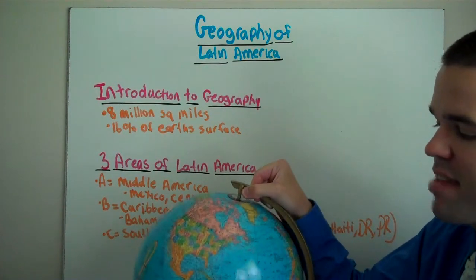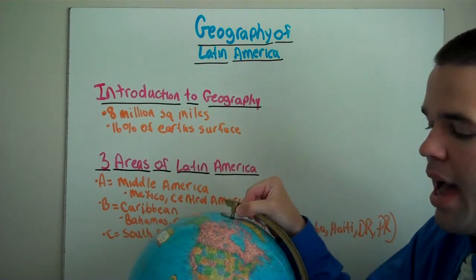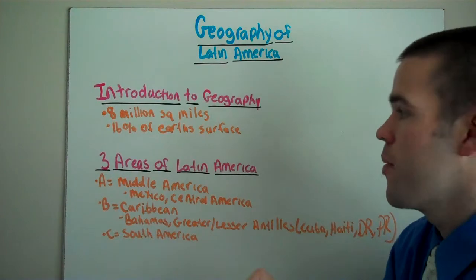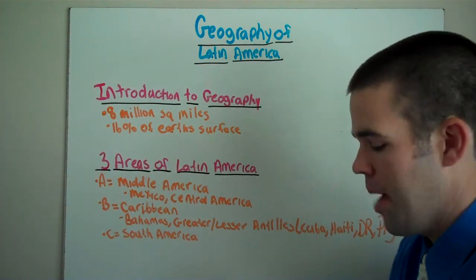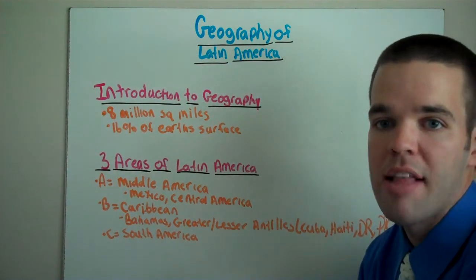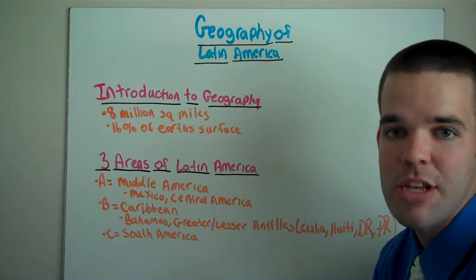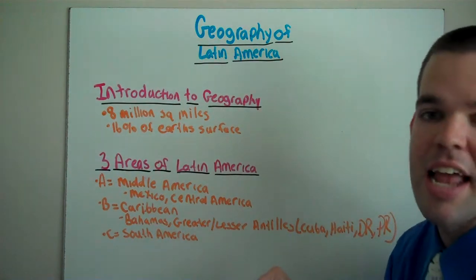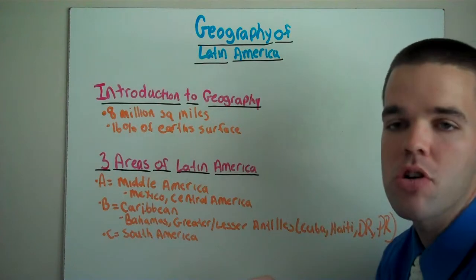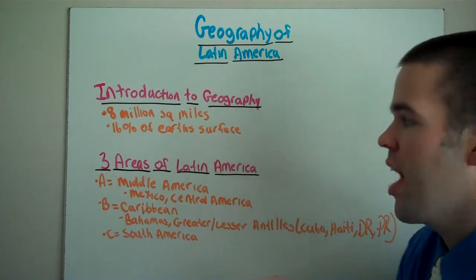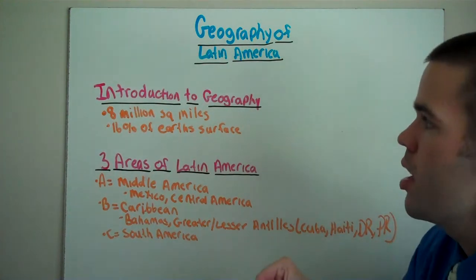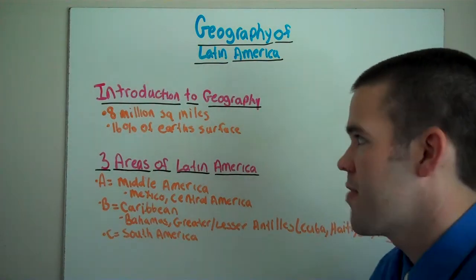They eventually ended up in South America as well as Central America. We're not going to get into specifics about who sent them. We'll say that for 7th grade, but understand that Spain and Portugal is where the roots of Latin America mainly come from. Now, let's start with the introduction to geography.